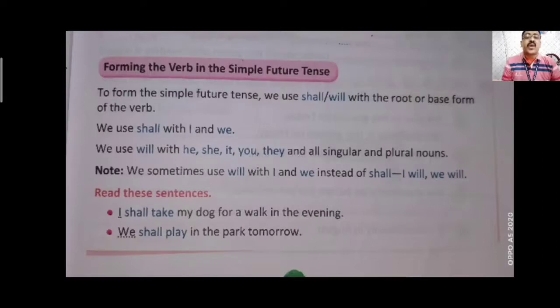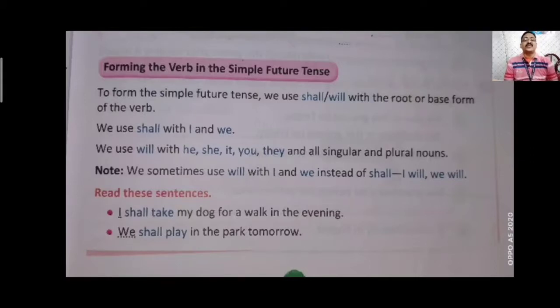So, 2 examples here. I shall take my dog for a walk in the evening. You can see how to know the sentence is in future tense. You see shall. Second one, we shall play in the park tomorrow. Here also shall.